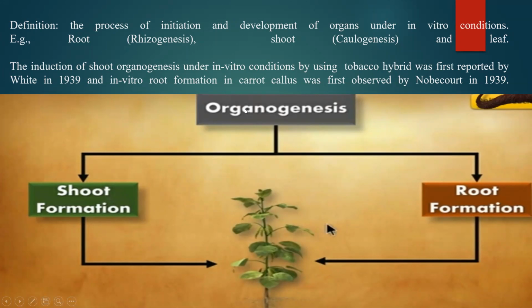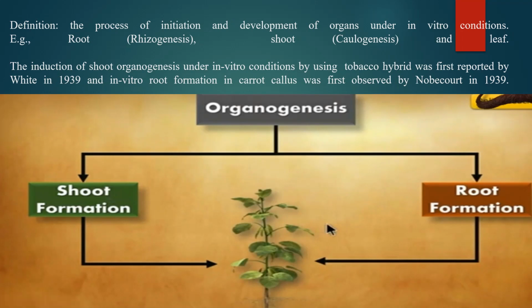As you can see here, organogenesis is a process where we are able to form shoots, or we are able to form roots, then from root to shoot, then again to the whole plant. Or the shoot formation takes place first, then the root formation, then again the whole plant. This technique was first developed by two different scientists who reported the formation of shoot and the formation of root.